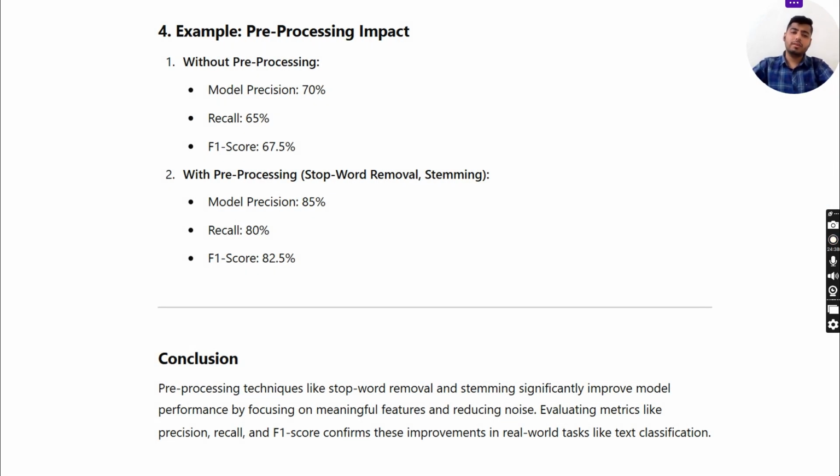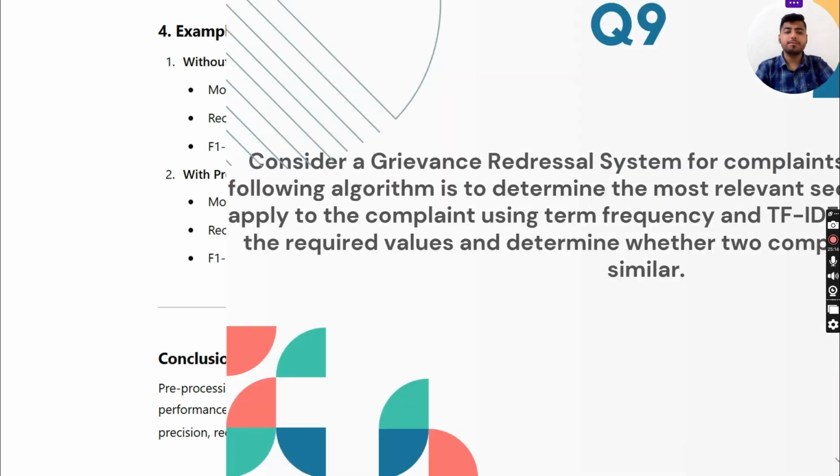Example: pre-processing impact. Without pre-processing, model precision is 70%, recall 65%, and F1 score 67.5%. With pre-processing, stop word removal or stemming, model precision is 85%, recall is 80%, and F1 score is 82.5%. Conclusion: pre-processing techniques like stop word removal and stemming significantly improve model performance by focusing on meaningful features and reducing noise. Evaluating metrics like precision, recall, and F1 score confirms that improvements in real-world tasks like text classification.